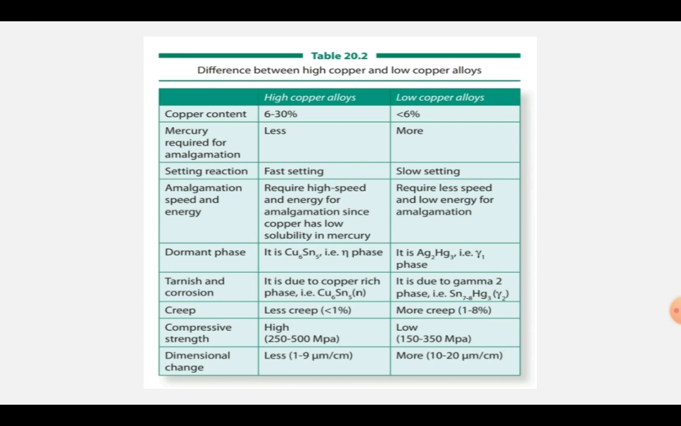High copper alloys also give less creep, whereas low copper alloys show more creep. High copper alloy compressive strength is high, whereas low copper has low compressive strength. Dimensional change is also less in high copper alloy, whereas in low copper alloy it is more.